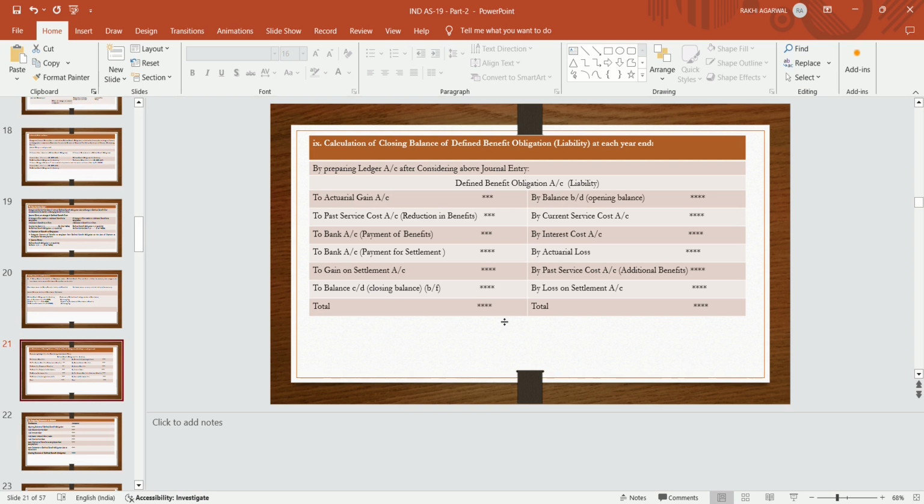Now, the presentation: how to present the calculation of the closing balance of defined benefit obligation for each year. One way is by preparing a ledger account, and another way is in statement form. We will discuss both presentations. For the defined benefit obligation liability in ledger form, whatever entries we pass, we debit and credit them and balance by the balancing figure, that is, balance brought down.